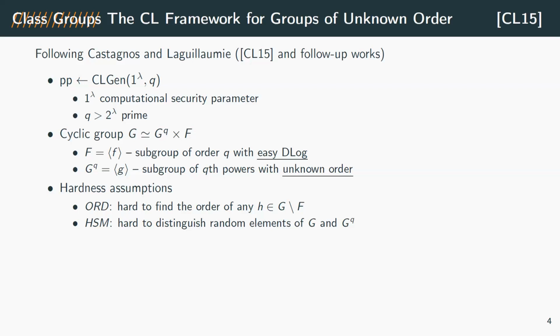And as an additional hardness assumption, we have the hidden subgroup membership problem, which basically says it's hard to distinguish random elements in G and in G^q. So we can say this kind of hides this F component.